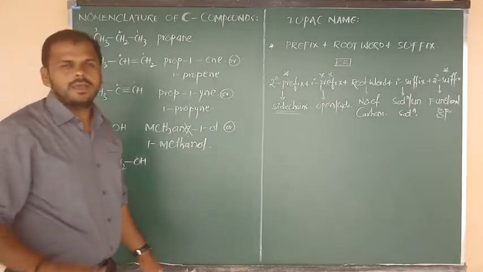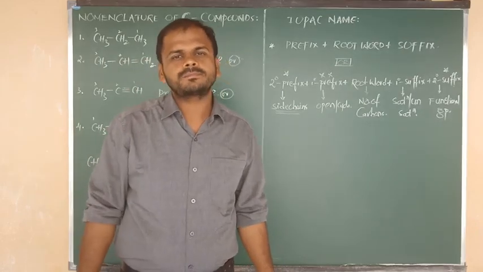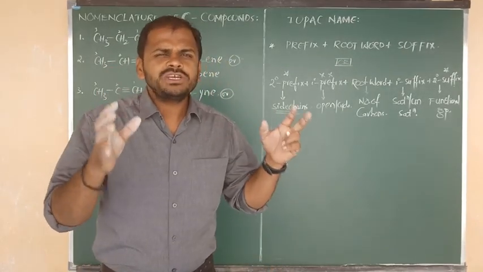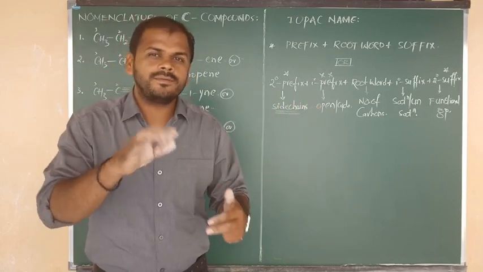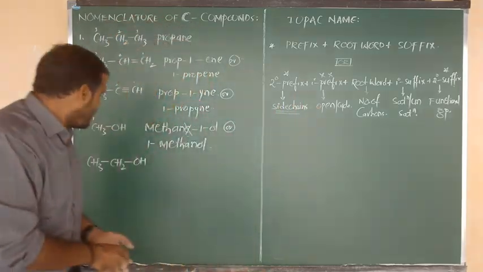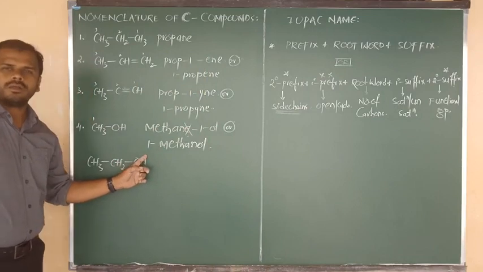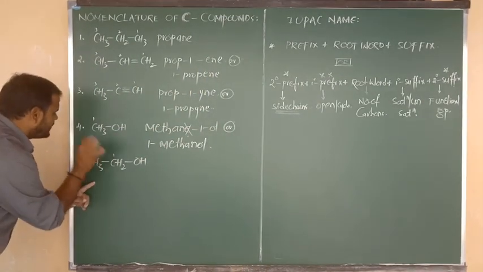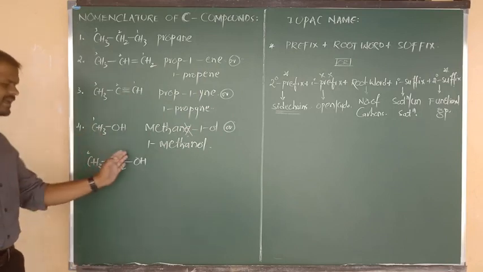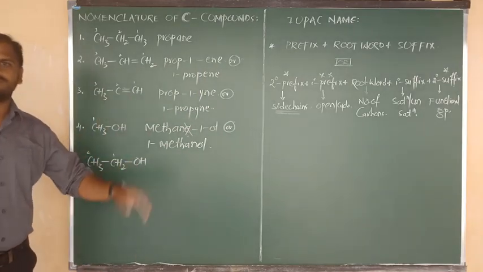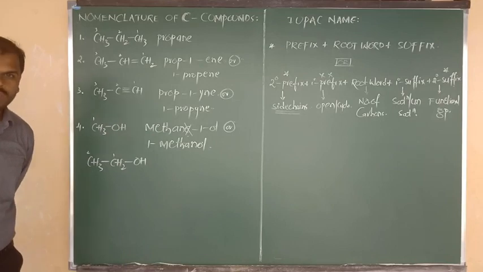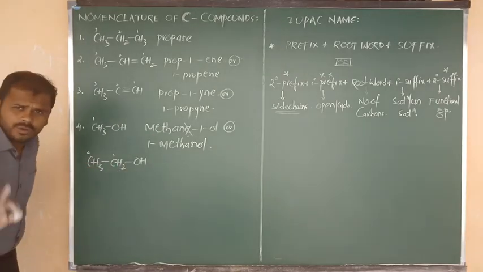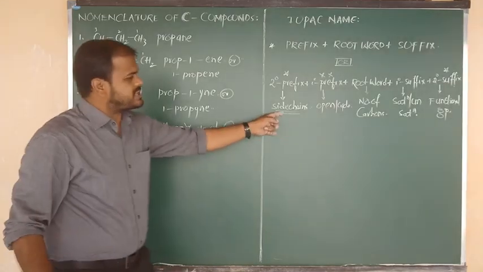Again, one more rule I am saying: always the functional group connected carbon will get first priority. What is the functional group? Alcohol. So the OH connected carbon will get first priority and this will get second priority. If you went in reverse, your answer was wrong. So now, is there any side chain? No more side chain.